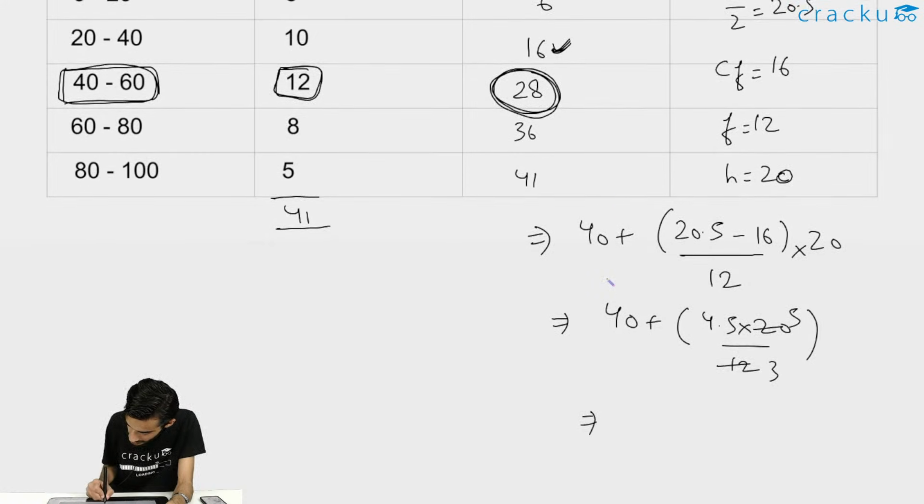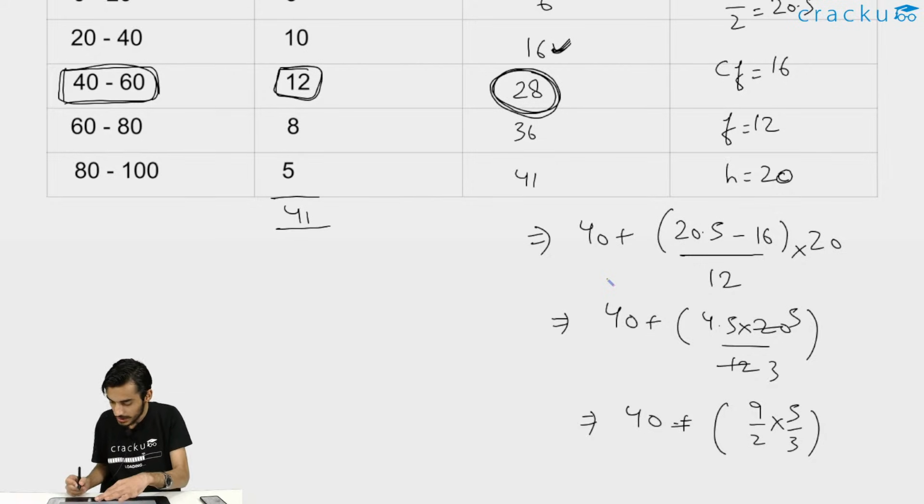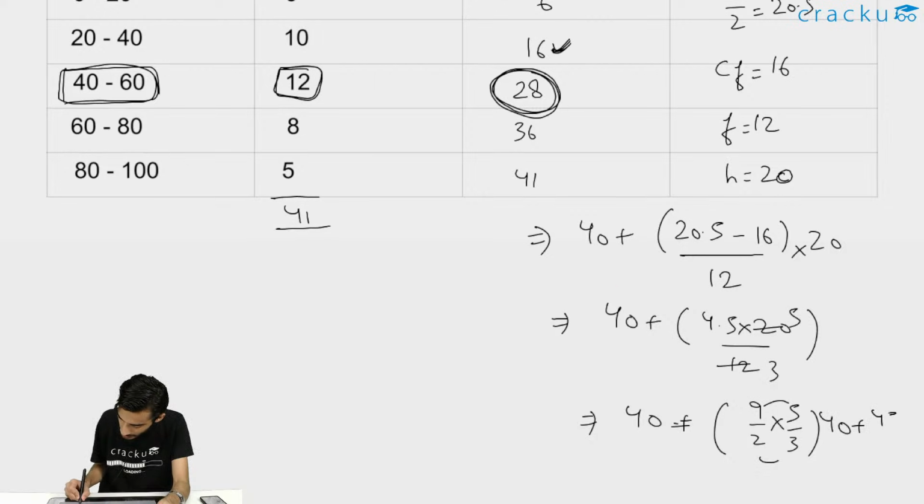The purpose is that you should be able to know the approach, right? So this is 9 by 2 multiplied by 5 by 3. I have written 4.5 as 9 by 2, and this is 5 by 3. So this will come out to be 45 divided by 6. So 40 plus 45 by 6.